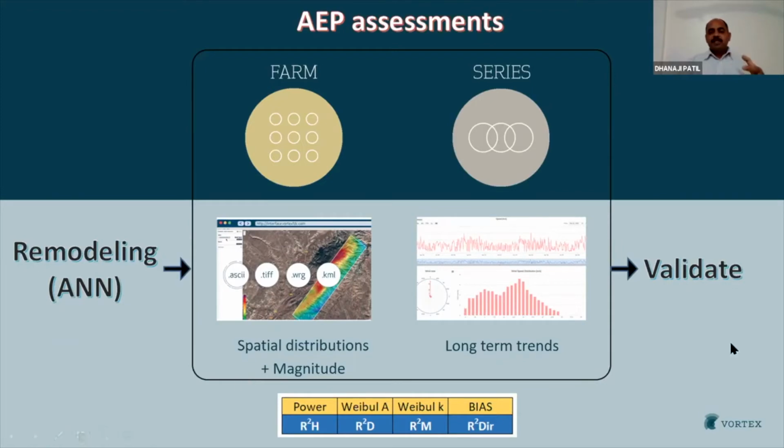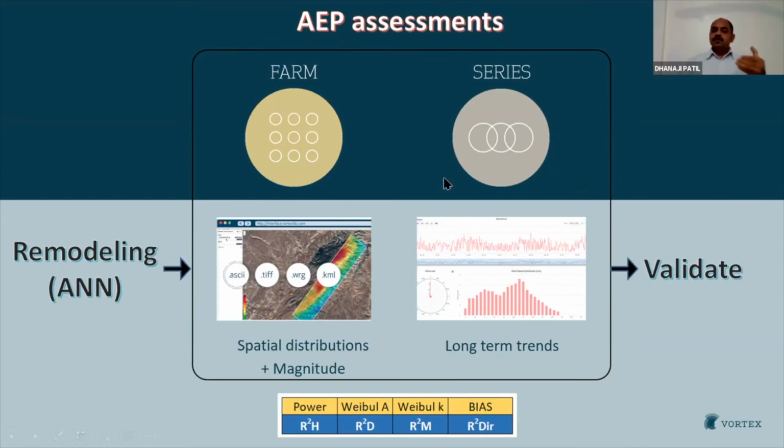And how can you validate this? It's very easy. You can do validations for both series and farms. How to do the validation in case of series? Suppose you have a site with 2 years of measurement, you can just use 1 year of met mast information for remodeling or calibration of series, and then the remodeled output of the second year you can cross-check with the second year measurements, and then it can be an apples-to-apples validation for all these wind metrics.